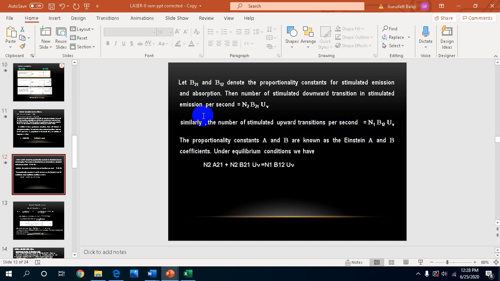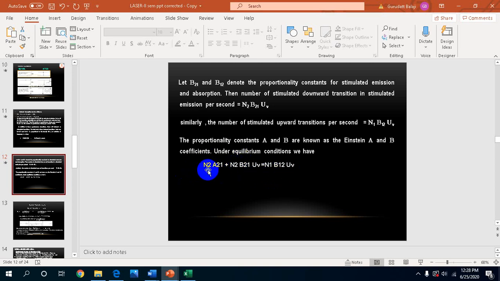So these are all the possibilities that can occur when I supply a continuous supply of energy to a system. Now, under thermal equilibrium conditions, the rate of absorption should be matched by the rate of emission. The rate of emission is of two kinds, spontaneous emission and stimulated emission, which is equal to the rate of absorption.